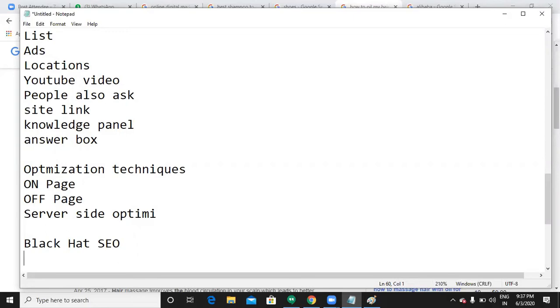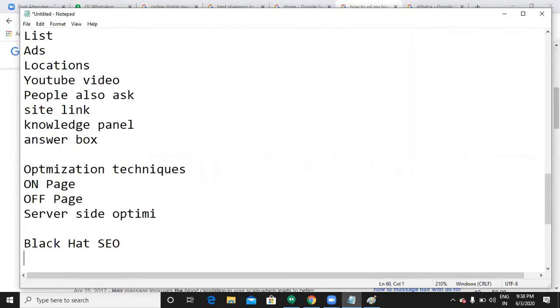He thought it was taking a lot of time to get to the top and drive traffic, so he started doing some malpractices by cheating Google, violating Google's terms and conditions, trying to place his website on top. Those are simply called black hat techniques. If a person or website practices any malpractice that violates Google's terms and conditions, that comes under black hat technique.